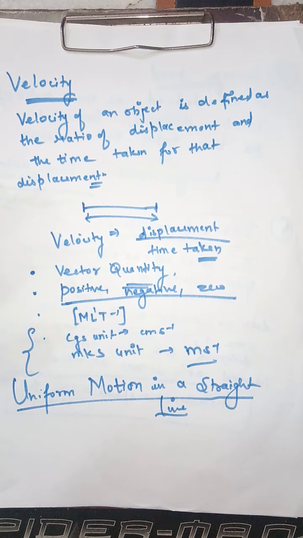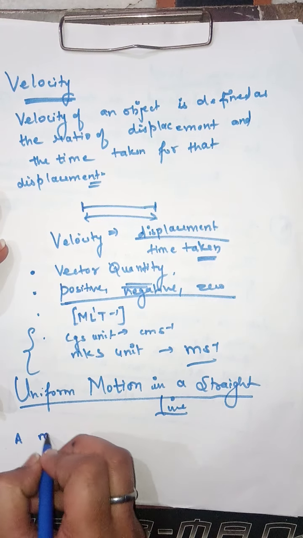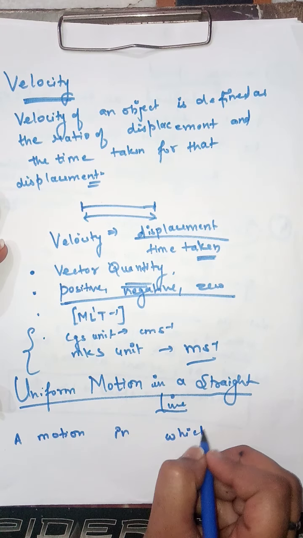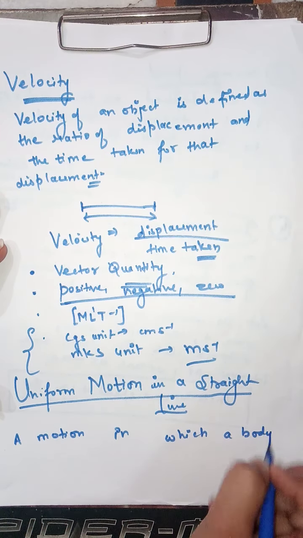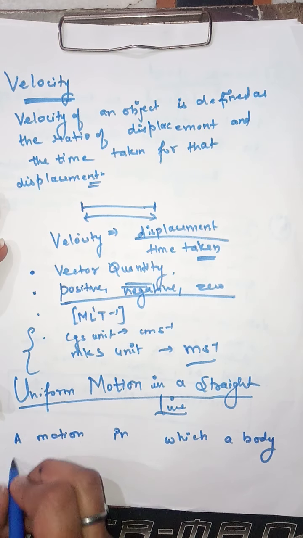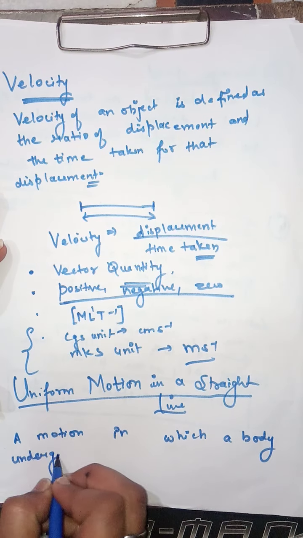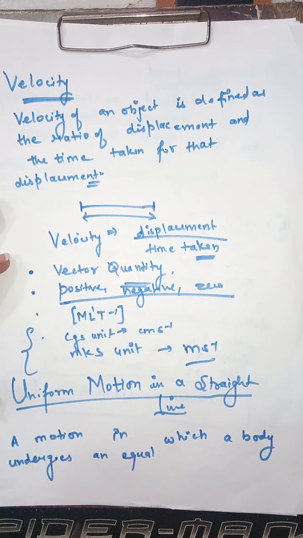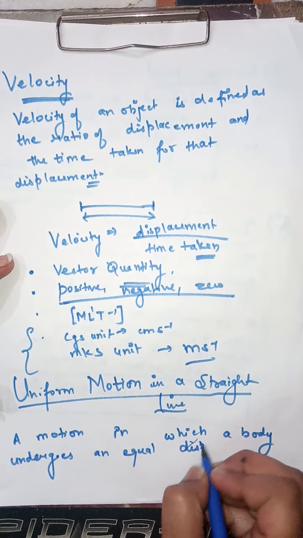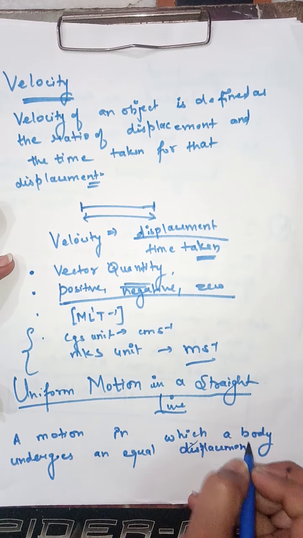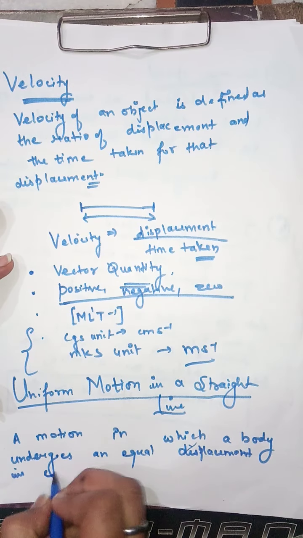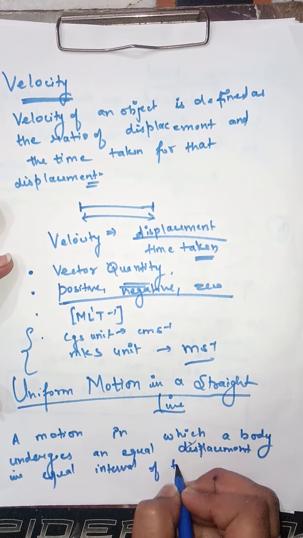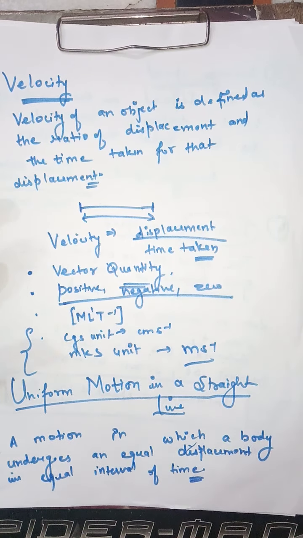A motion in which a body undergoes an equal displacement in equal intervals of time is our uniform motion.